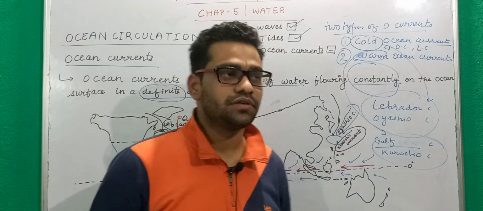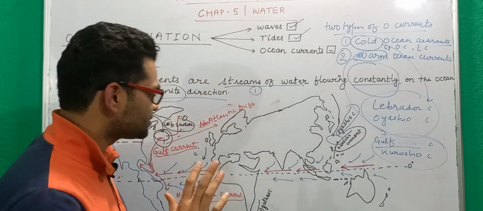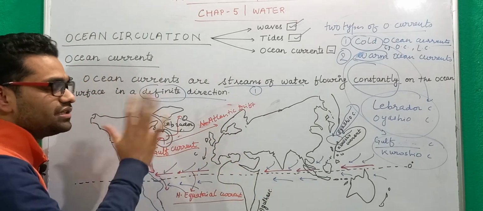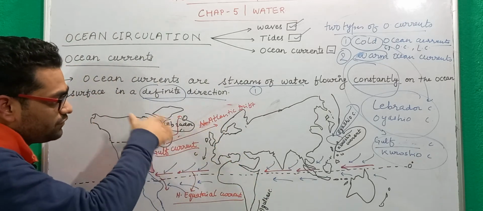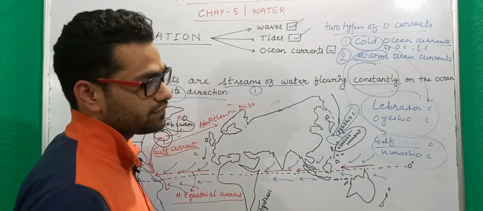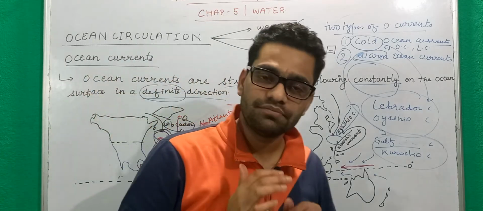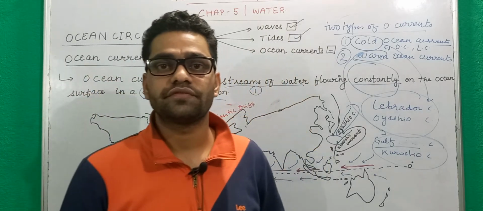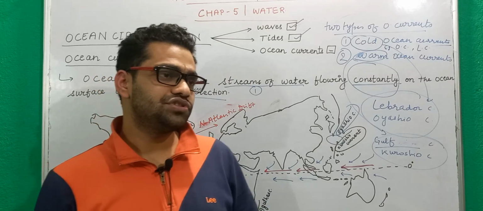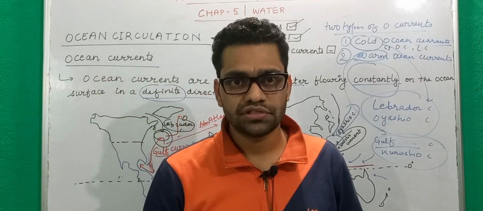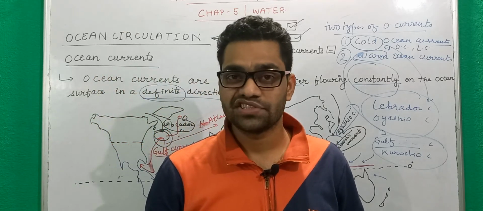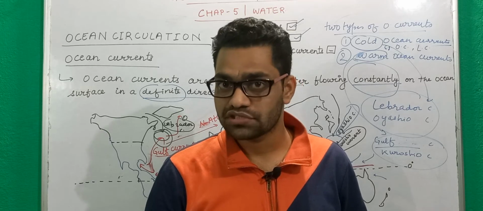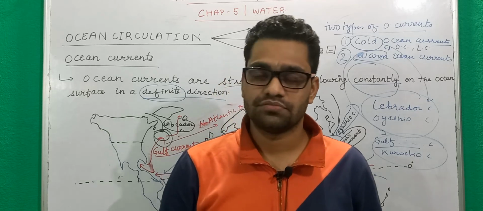Okay, so this was the basic concept behind the oceanic currents. Nothing more to study here. Just concentrate on this diagram and understand from where these warm and cold ocean currents are flowing. Now these currents are very important for the regulation of temperature on the earth. For example, you know that the equatorial region is very warm. Why is this warm? Because the amount of insolation that it receives is maximum.